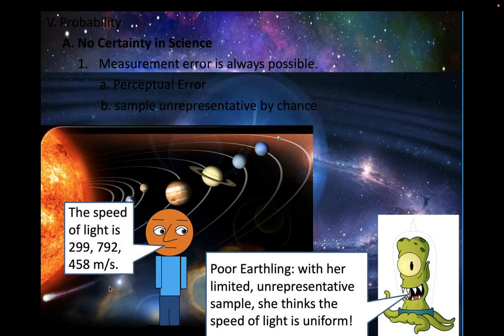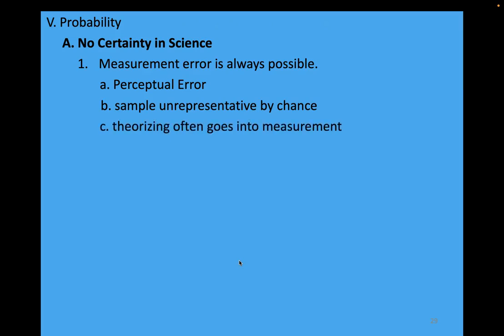Now, I think that's implausible. I think the speed of light is uniform. I think our sample is big enough to justifiably believe that, to conclude that it's true. But it's possible we're wrong. We haven't observed the entire universe.